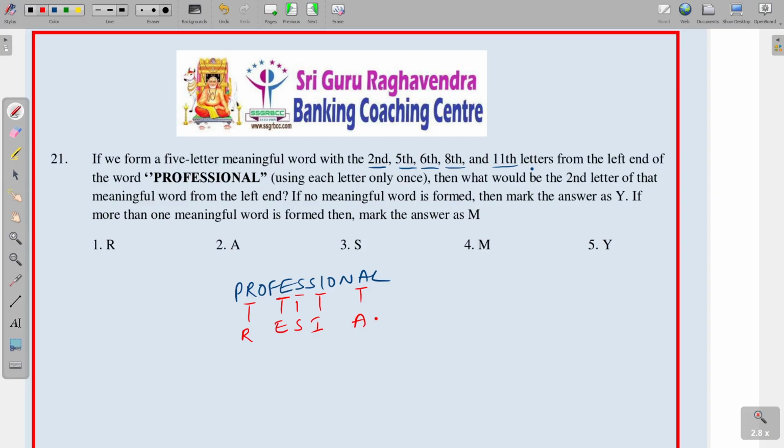First of all, by using these letters, we can form: the first word is arise. The next word is raise. Okay, so we can form only two words from these letters. These two words are forming. What is the answer? If more than one meaningful word is formed, then mark as M. Okay, option 4 is the answer.